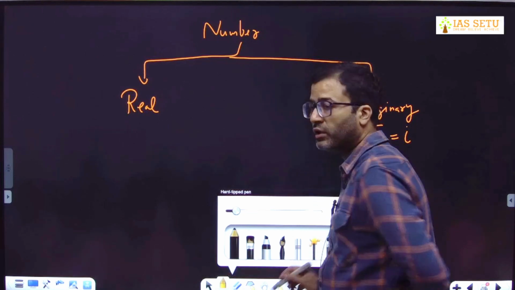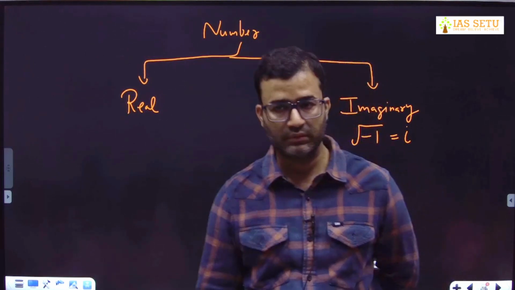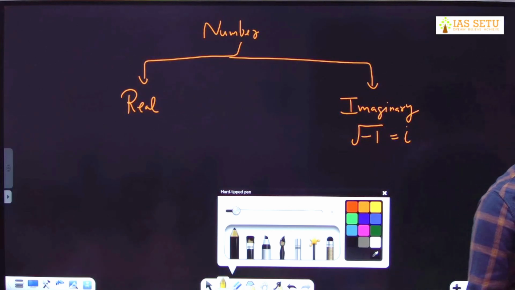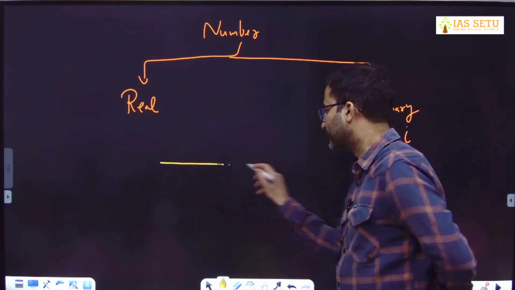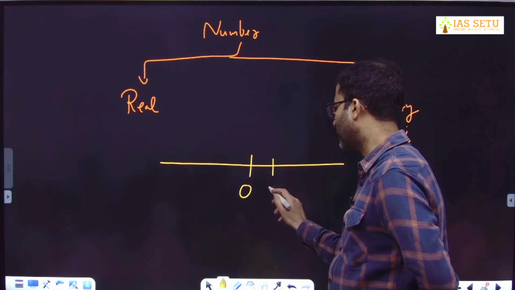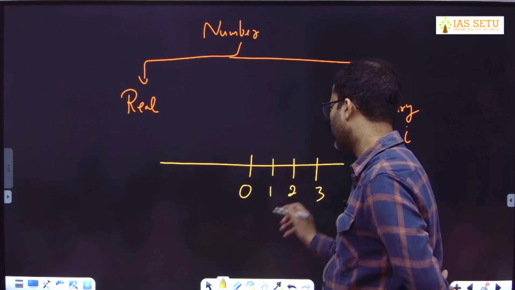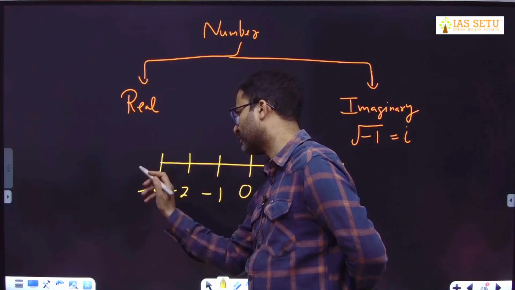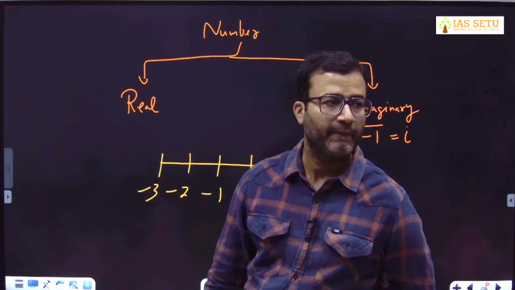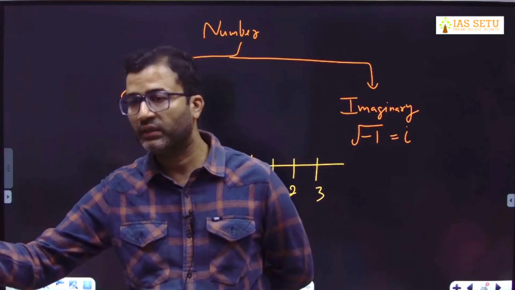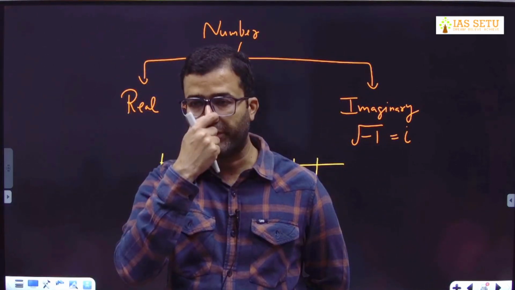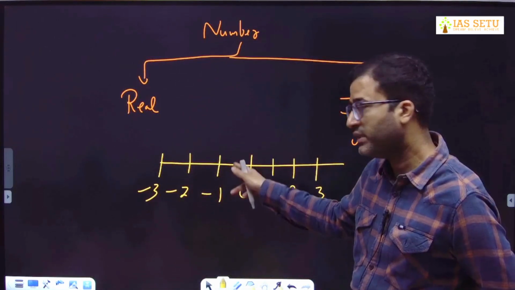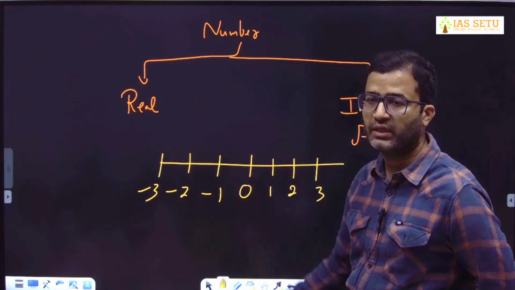How many of you heard about number line? Number line you know, 0, 1, 2, -1, -2, -3, number line. 0, 1, 2, 3, -1, -2. Yes. You have given me the definition of irrational number. Tell me whether we can represent irrational number on number line?